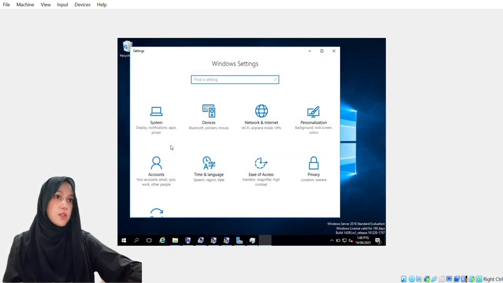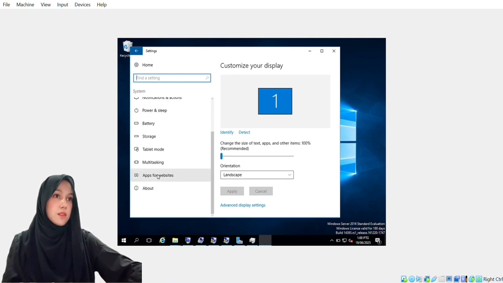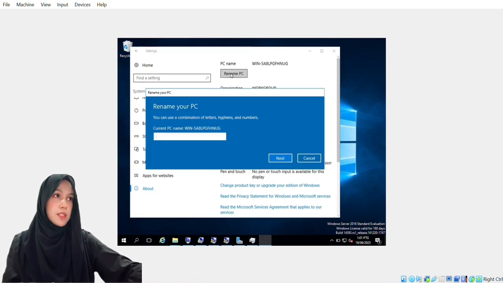Click on the Windows icon and choose Setting. Then, click on the System option. Then, scroll down and click on the About. Here, you can click on Rename PC.